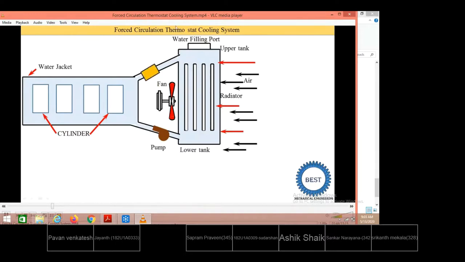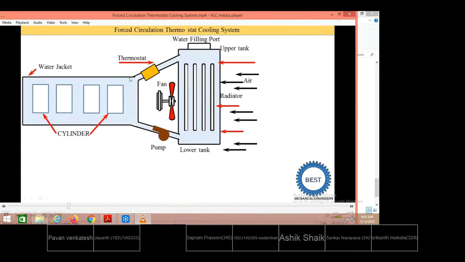And here another component is the thermostat. Thermostat is a type of device which regulates the flow of water. Its name, thermostat, means it starts the flow of water according to the thermal condition. Thermo means it is related to heat. So when the water temperature reaches certain conditions, suppose we set 85 degrees, when the water temperature reaches 85 degrees, at that time the thermostat opens and the water is supplied to the radiator. Otherwise, below 85 degrees the thermostat is closed.